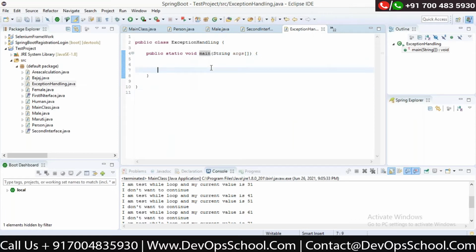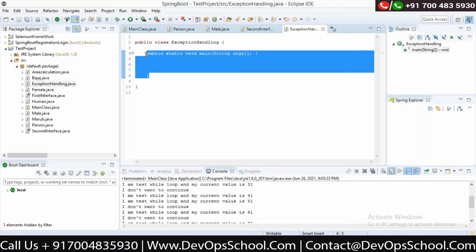So let's discuss the main. Main is basically from where you can run the application. I have created this separate class because I want to just explain the exception part.